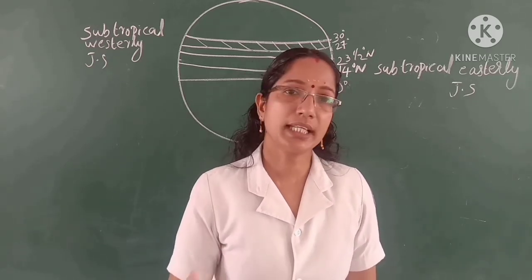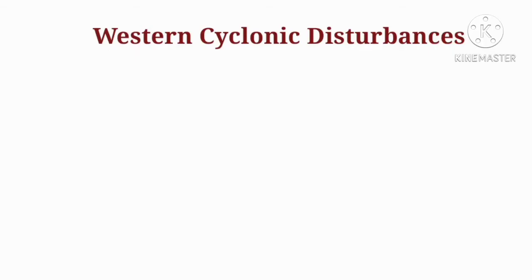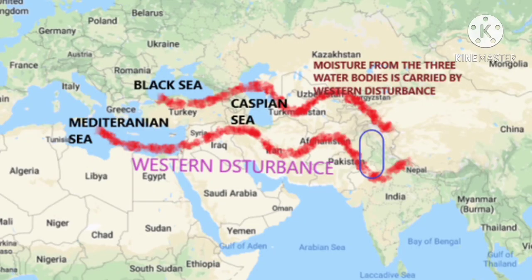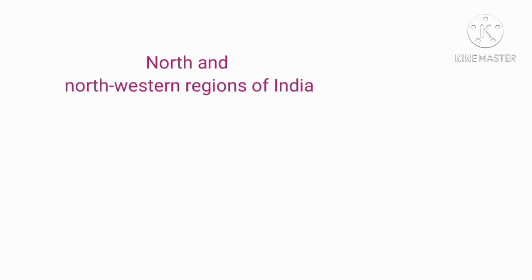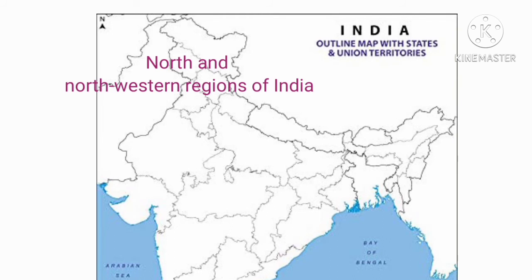Next, western cyclonic disturbances. Western cyclonic disturbances are weather phenomena of the winter months brought in by the westerly flow from the Mediterranean region. Can you see the Mediterranean Sea? The wind originating from the Mediterranean region is known as westerly flow. This westerly flow reaches the north and northwest parts of India, and they usually influence the weather of the north and northwestern region of India.